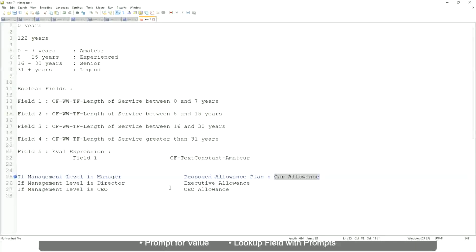So we want to return the allowance. Or maybe let's do it something else. Okay, forget about this. If the management level is manager, return the name of the first line manager.